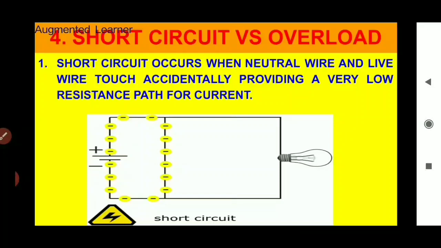Next, short circuit versus overload. Short circuit occurs when the neutral wire and live wire touch accidentally, providing a very low resistance path for current. In this circuit we see the middle path is the short circuit condition.